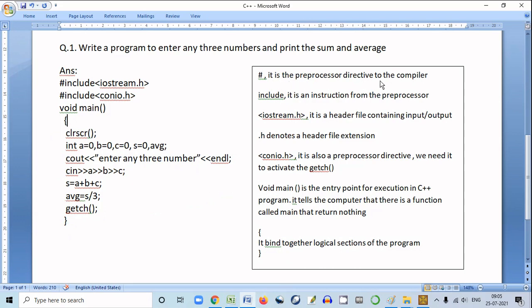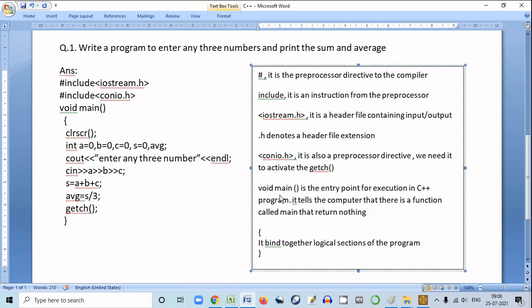Hash is the preprocessor directive. Include is the instruction to the preprocessor. Iostream is the header file containing input output. .h is the header file extension. conio.h is used to activate getch. Void main is the entry point for execution in a C++ program, and these curly brackets are used to bind the logical section of the program.